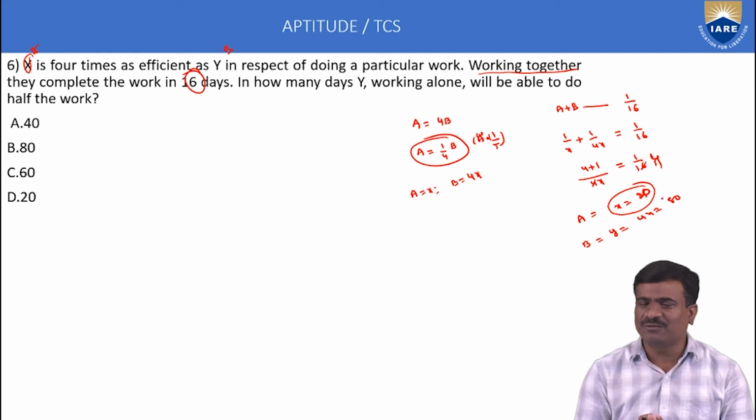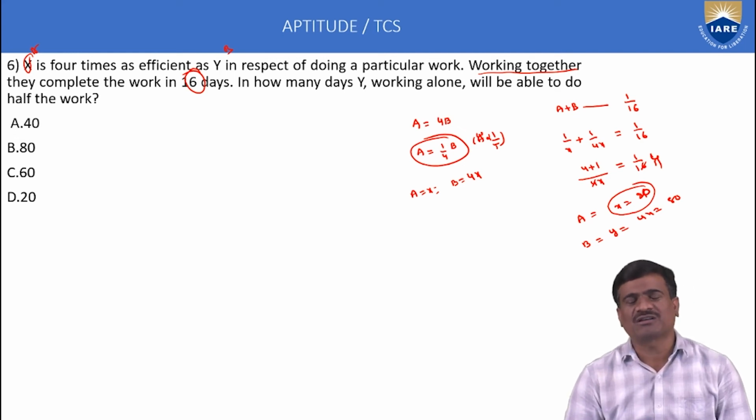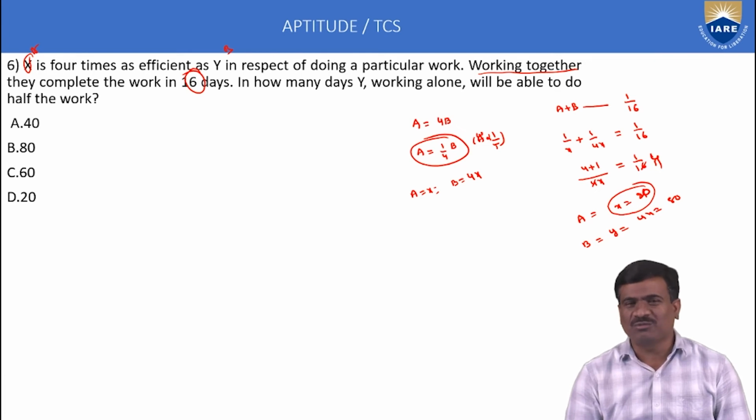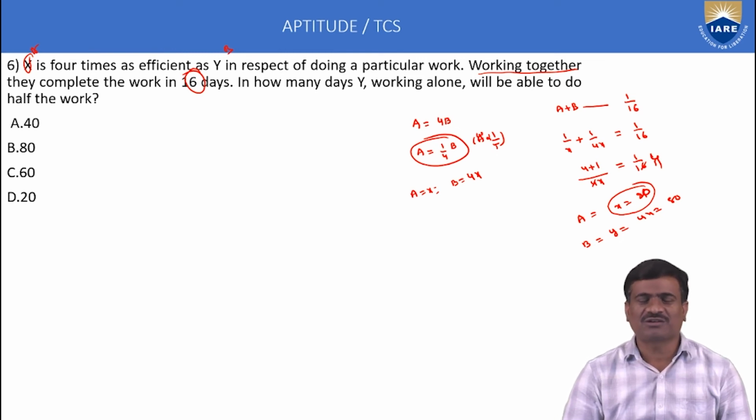Once again, the method is very simple. In the time and work concept, only one notation is important: work is always inversely proportional to the time. Then if A work takes 10 days, A one day work is 1 by 10 days. Same method applies here.